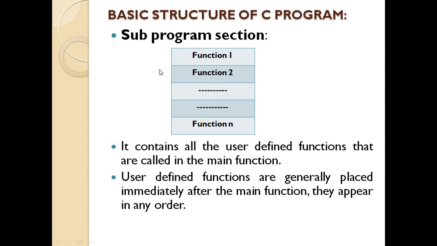Okay, so all these 6 sections are required for writing a C program. Understood? What are the 6 sections? Documentation section, linking section, definition section, global section, main section and subprogram section.